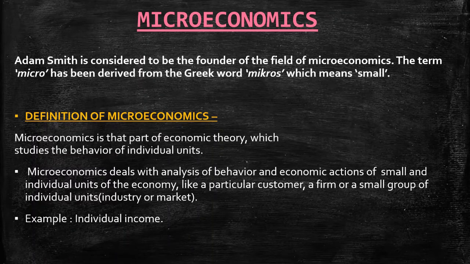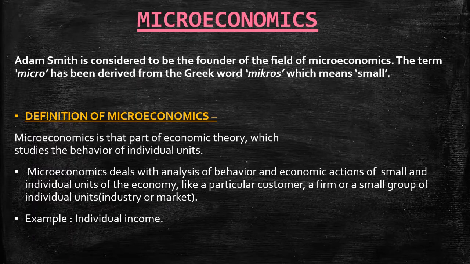Microeconomics deals with analysis of behavior and economic actions of small and individual units of the economy, like a particular customer, a firm, or a small group of individual units, that is industry or market. For example, what the agricultural industry is dealing with, the garment industry, the automobile industry, the street market, or the main market. So all these, when we come to the lower level of the economy, we have to study about in microeconomics.